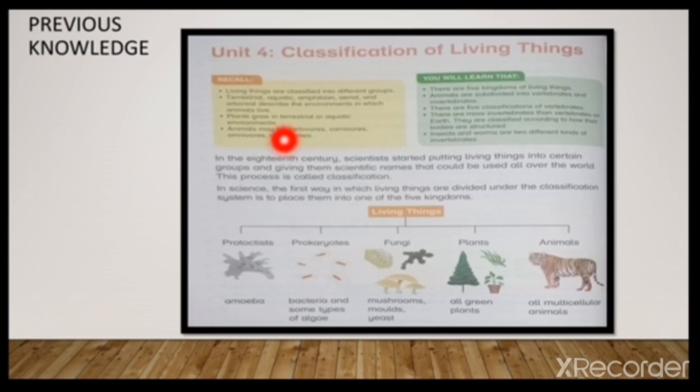We also learned the definitions of herbivores. The herbivores are those that feed on the plants, and the carnivores are those that feed on animals, and the omnivores are those that feed on both plants and animals.